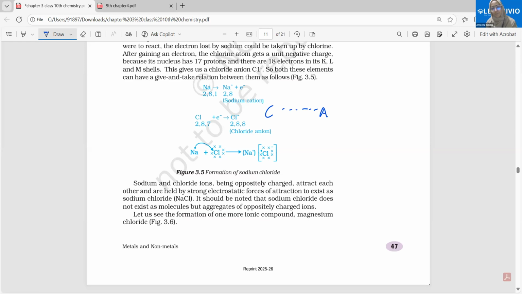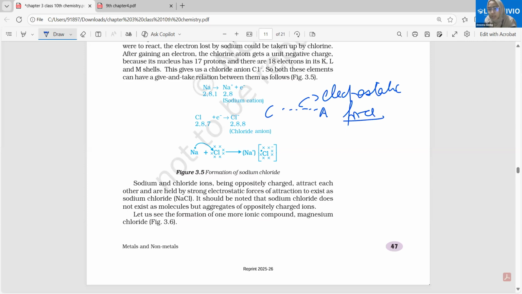The combining of the ions. What force? Is there any name for that specific force? Electromagnetic force. Electrostatic, electrostatic. Electrostatic force of attraction.